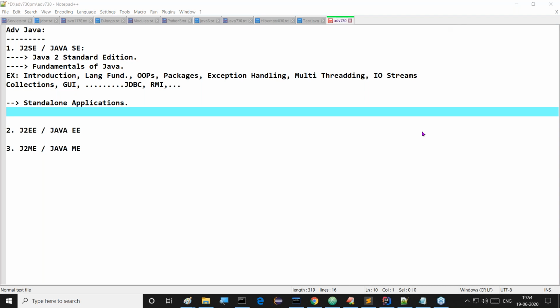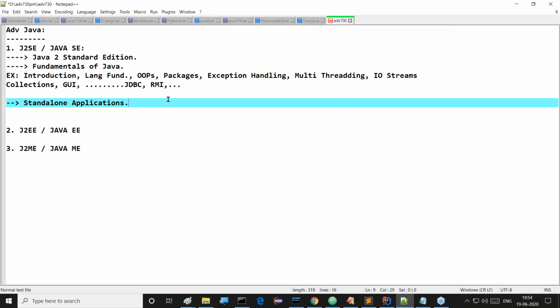So what is a standalone application? Nothing else. If we prepare and execute an application within a single machine, there we compile our program, there we execute our program, there we give input data to the program, and there we get output data from the program. Everything within a single machine.